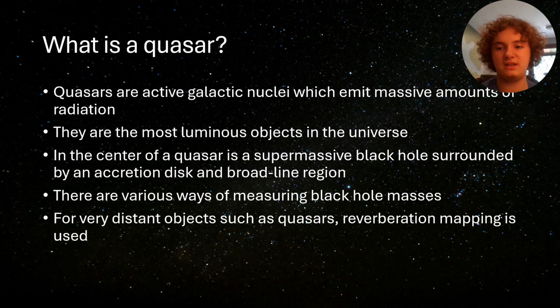This area is known as the broadline region, and there are various ways of measuring the mass of the galaxy's central black hole. We can do this by observing how fast stars and gas orbit the black hole, and in some cases, such as Sagittarius A*, we can even calculate its mass from the size of its shadow. But as quasars are located over 100 megaparsecs away from us, we cannot use these methods, so we must use a different technique known as reverberation mapping.